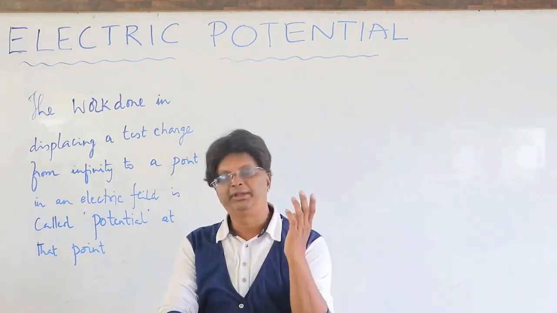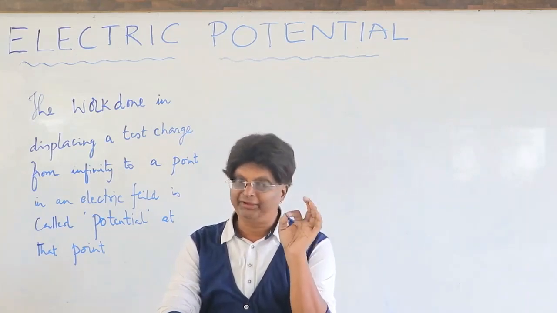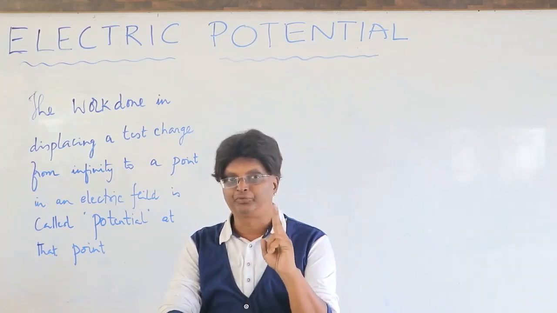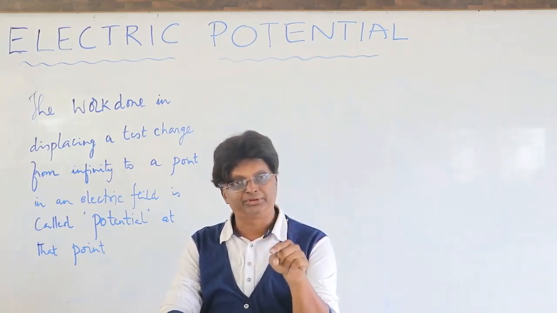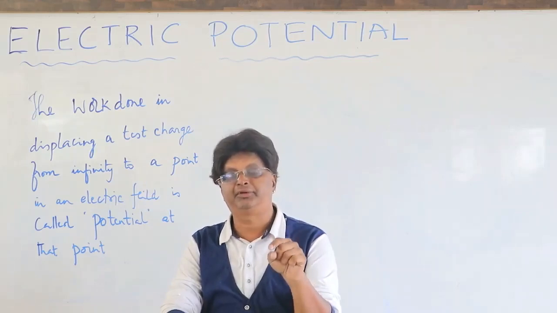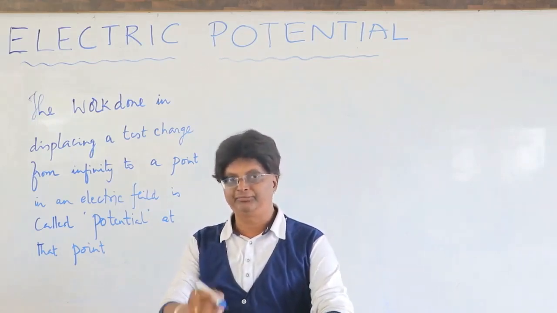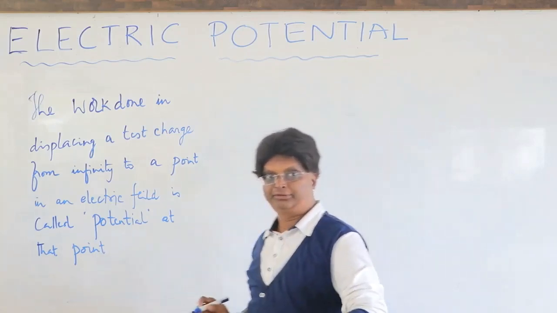Remember, when we have defined intensity, intensity is always defined at a point. Now, when it comes to potential, we can have two ways. Potential at a point. Second one is potential difference between 2 points. Now let me show both the cases. First, I have defined potential at a point, right?